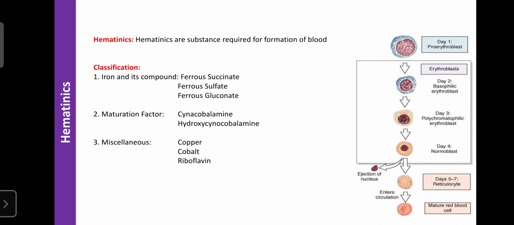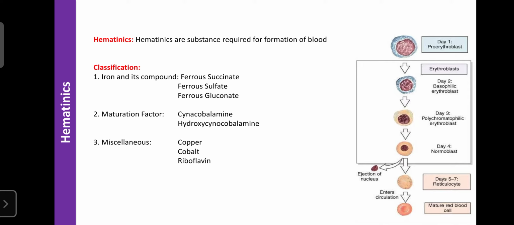So due to deficiency of RBC, physicians administer iron supplements like ferrous succinate, ferrous sulfate, as well as ferrous gluconate, so they can enhance the synthesis of hemoglobin. Due to that, they can correct the anemia. These drugs are mainly used in the treatment of iron deficiency anemia, megaloblastic anemia, or nutritional deficiency anemia.